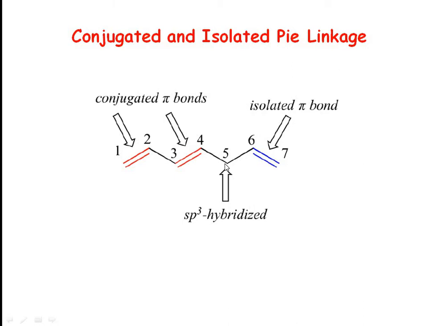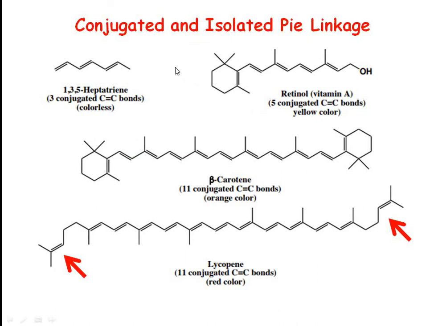This carbon 5 is sp3 hybridized, and here comes another pi linkage, but this pi linkage is not in conjugation with the other pi bonds present in the molecule. So this is known as an isolated pi bond. So we can understand that conjugation in a molecule is always when these pi bonds are in alternate fashion. That means double bond, single bond, double bond, single bond and then double bond, then this system is said to be in conjugation.